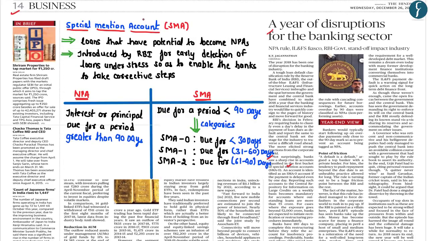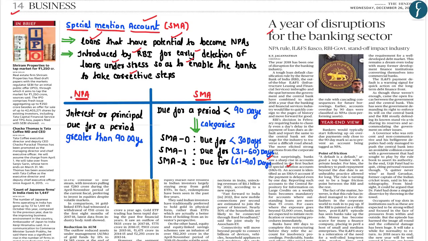accounts. The special mention accounts are basically the loans given by the banks that have potential to become the non-performing assets. And the concept of special mention account has been introduced by the RBI for the early detection of loans which are presently under stress, and this would enable the banks to take corrective actions. So what you need to remember here is that the special mention account is not a non-performing asset. However, these are stressful accounts which have potential to become the non-performing assets.